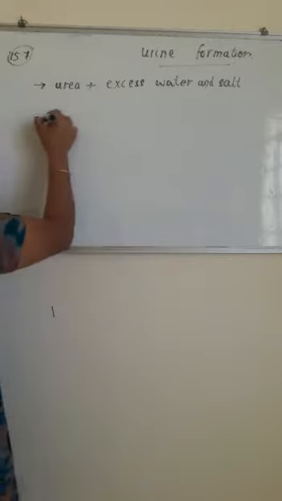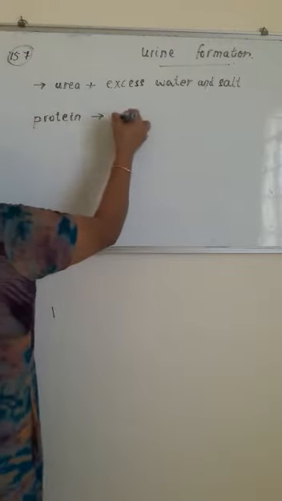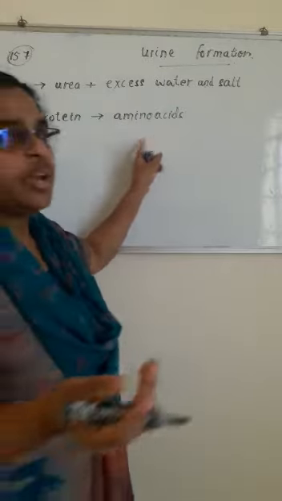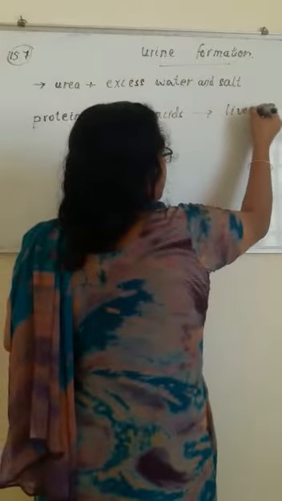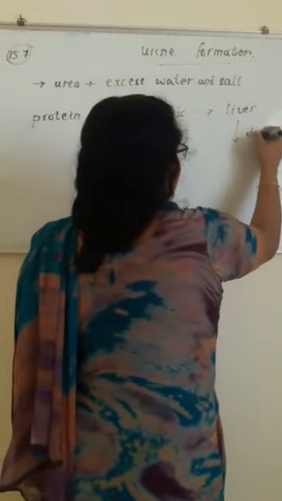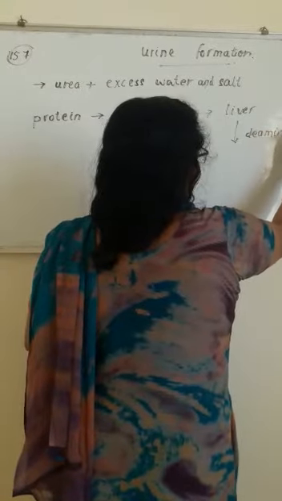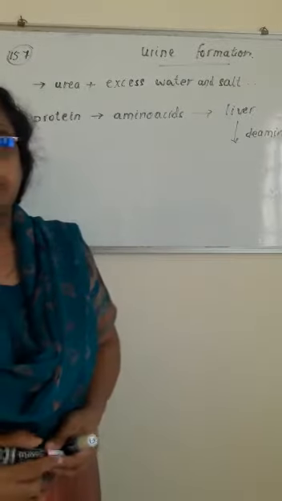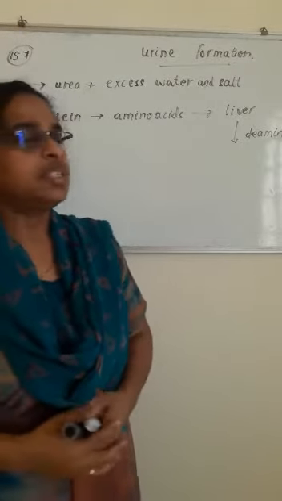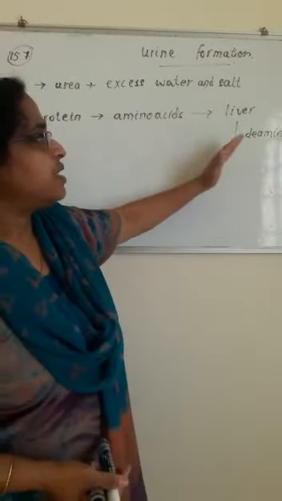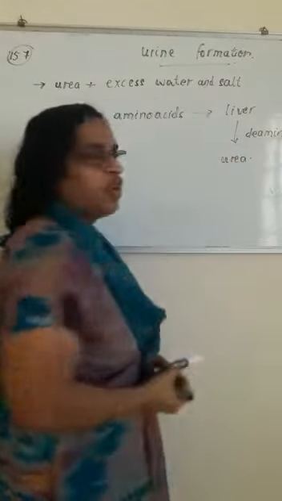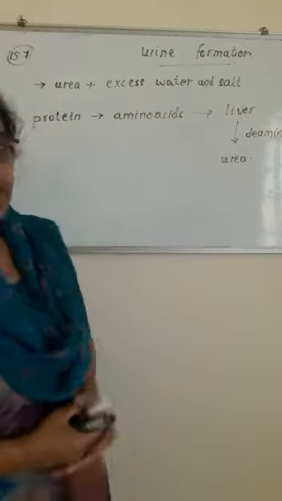So protein is digested to amino acids, and then the extra amino acids go to the liver, where they are deaminated, meaning the amino group is removed and it joins with carbon dioxide. You will learn more about that afterwards, but the extra amino acid gets deaminated, and then urea is made. So urea is formed from protein.